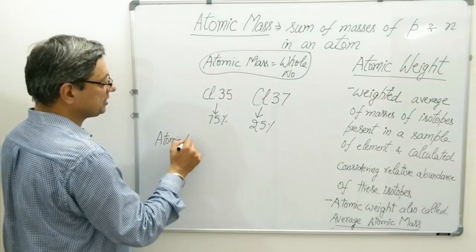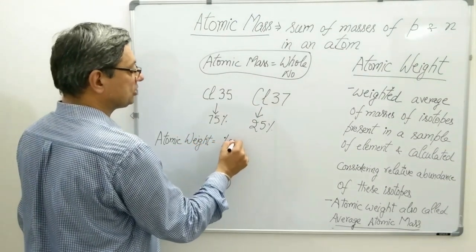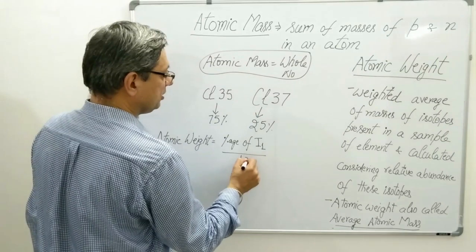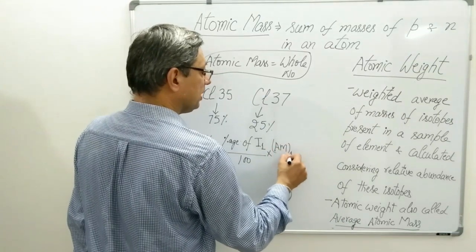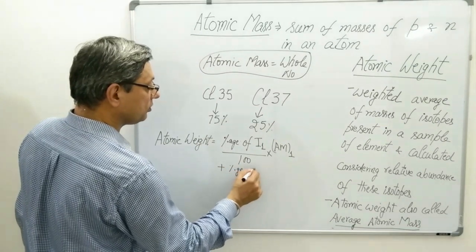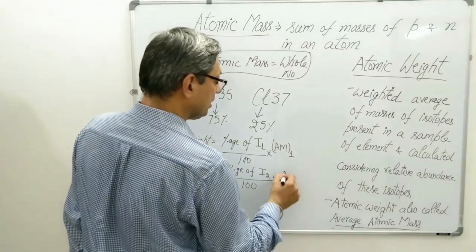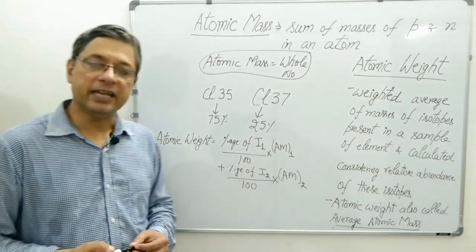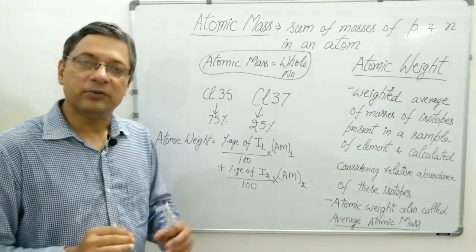So atomic weight, or you can say average atomic mass, is equal to percentage of isotope 1, say I1, upon 100 into atomic mass of isotope number 1, plus percentage of isotope 2, I2 I can write, upon 100 into atomic mass of isotope number 2. Atomic mass, as I have told you, is equal to mass number expressed in AMUs or U.